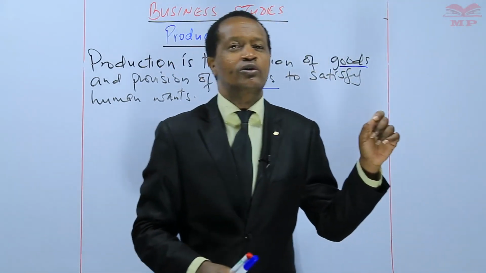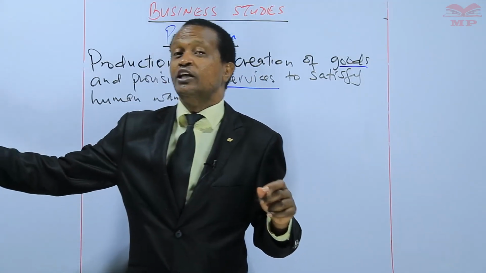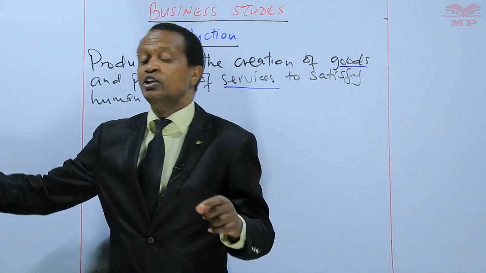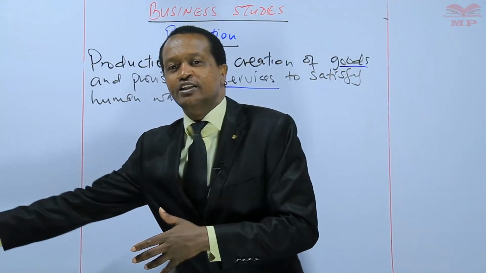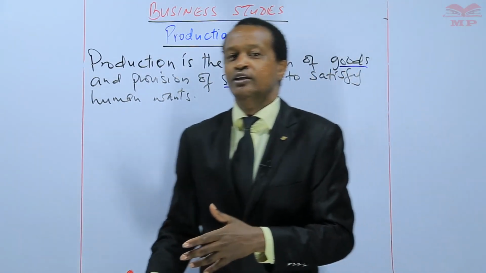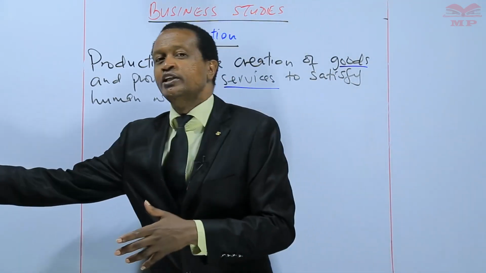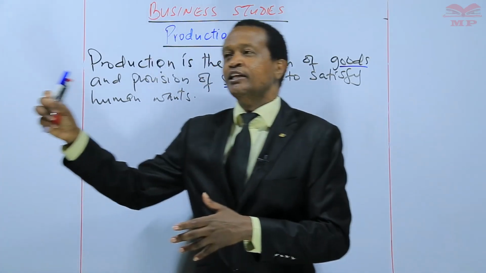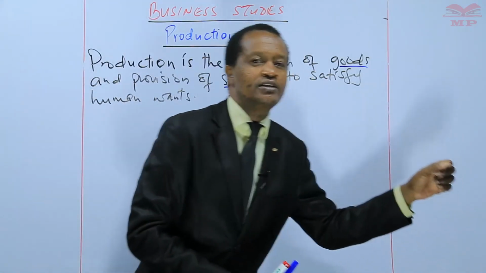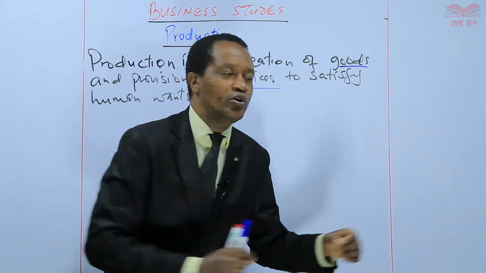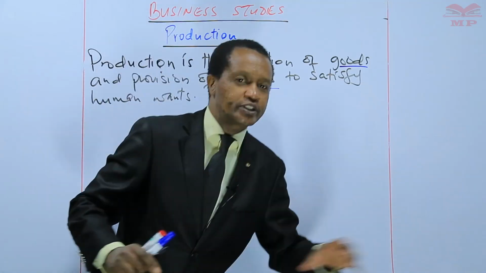So there are certain activities which have to take place for the food, say maize, which is in Busweta, to reach the people in Nairobi. So all the activities, learners, which assist in the movement of goods and services from one place to another, they form the final stage of the production process.